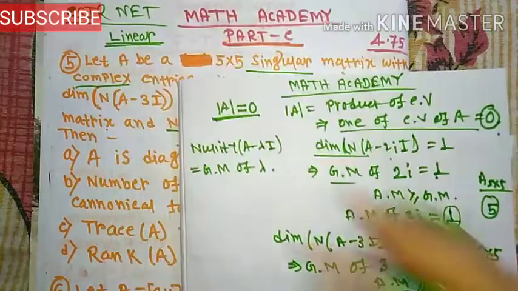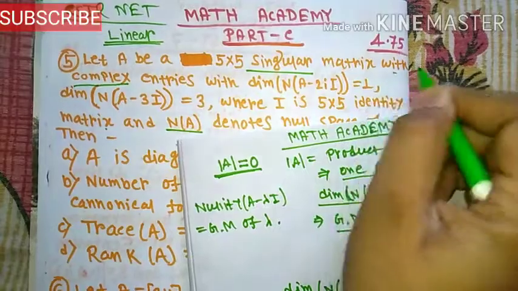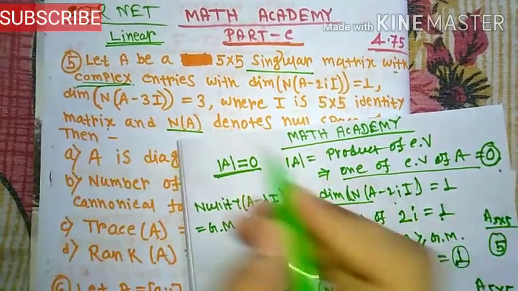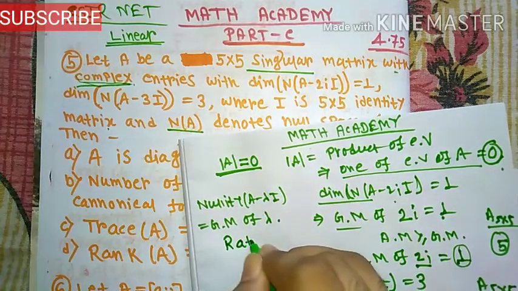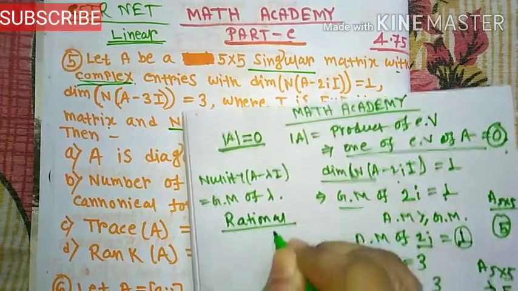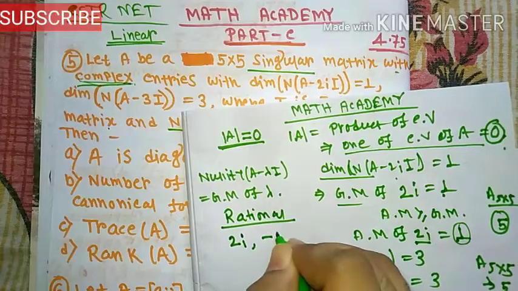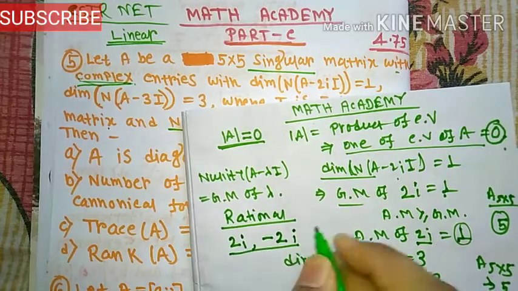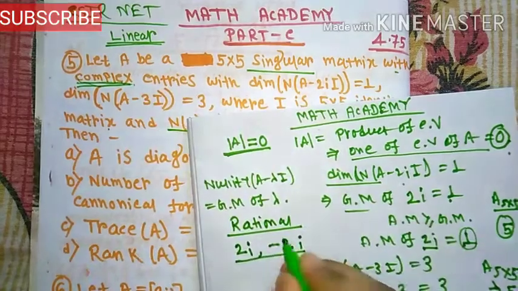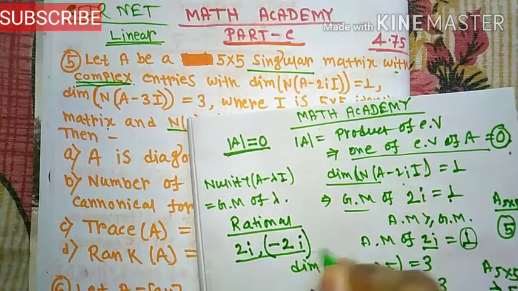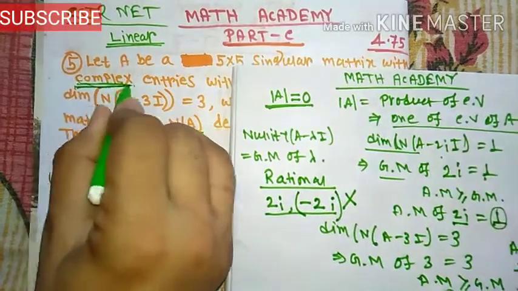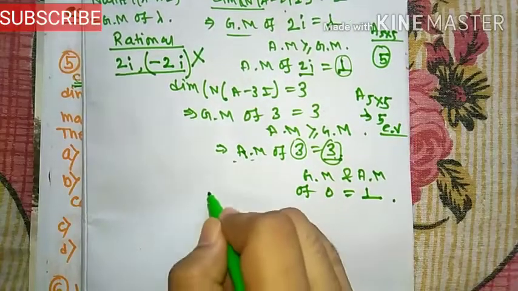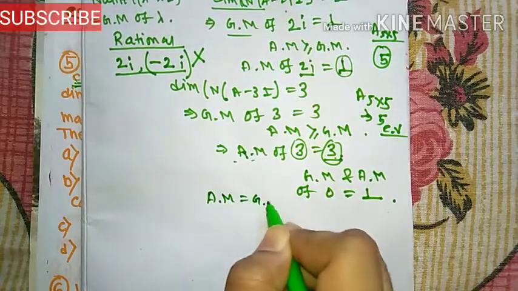And it is given that it is a singular matrix with complex entries. If it were given that rational entries, then if 2i is an eigenvalue, minus 2i would also be an eigenvalue, but here complex entries are given, so minus 2i is not an eigenvalue of A. So this is the trick in the question, and here AM and GM are the same for each eigenvalue.